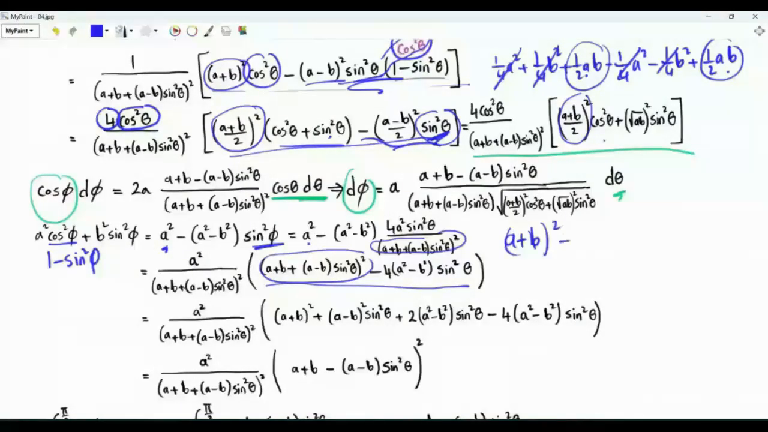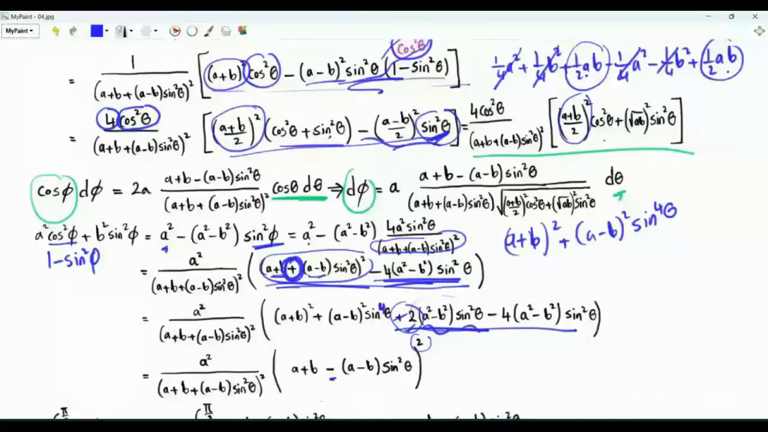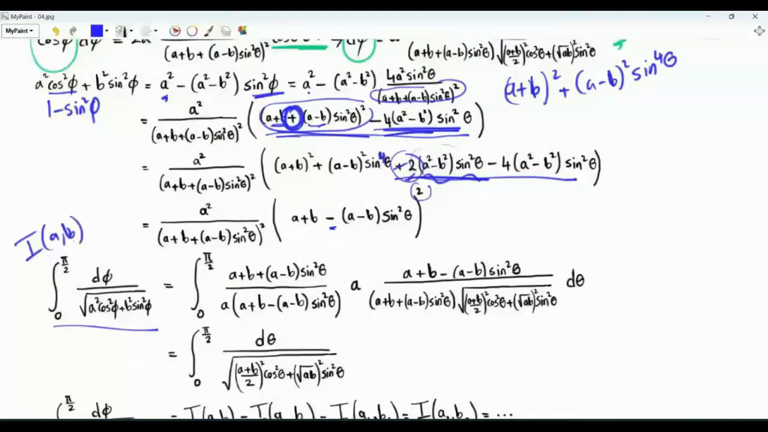It gives (a plus b) squared plus (a minus b) squared sine theta to the power 4. Then we have 2(a plus b)(a minus b) sine squared theta, which is 2(a squared minus b squared) sine squared theta. Note that this term outside the square is exactly this term here, but rather than having plus 2, we have minus 4. These 2 terms together are like this term with minus 2, and so this means that we have a square like this one, but this plus sign is replaced by a minus sign. This is a squared cosine squared phi plus b squared sine squared phi. This is our original integral, I of a comma b.